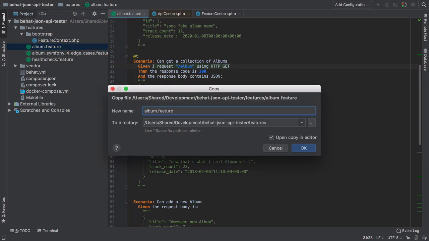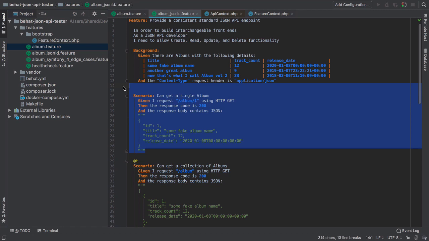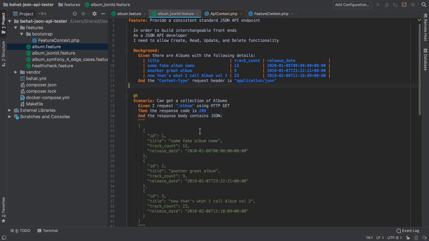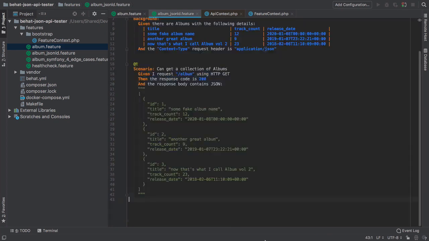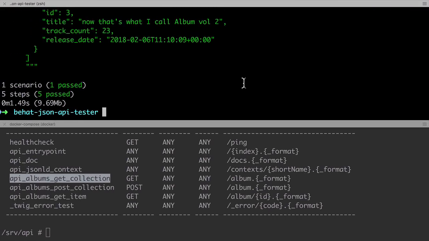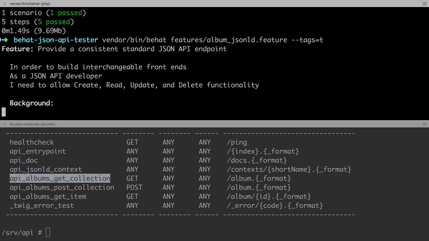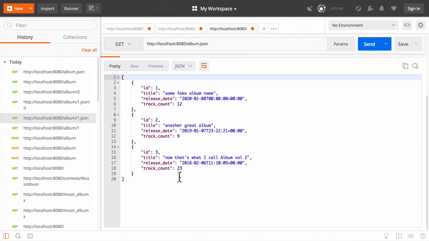So I'm going to create a new file in the Behat project, which I'm just going to call album_JSON LD feature. I'm going to define a very similar test here, but I'm going to use the expected JSON LD output with all that Hydra information instead of the more basic setup that we were using before. So of course, when we run this, we should expect a pass. So did we cheat? Well, it sort of feels like we did. Now I'm open to an alternative testing process where we can keep everything in one file, but I really don't see a way to do this at the moment.